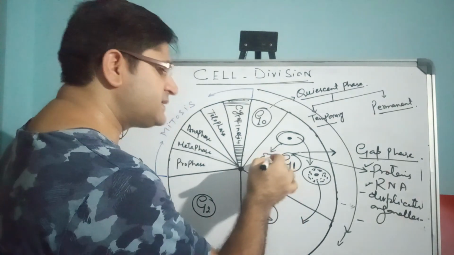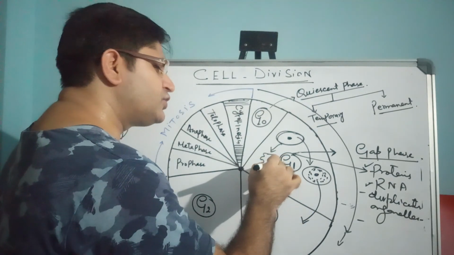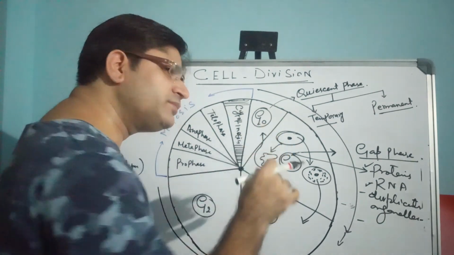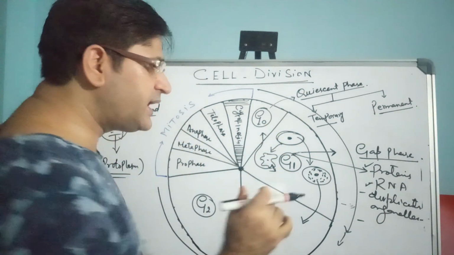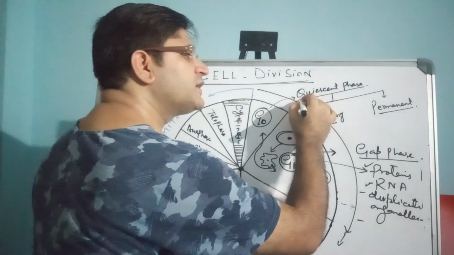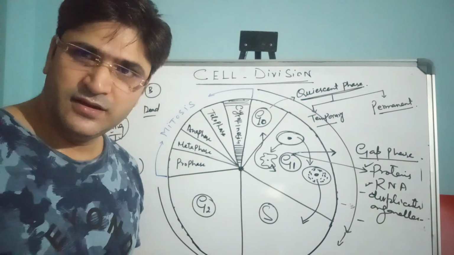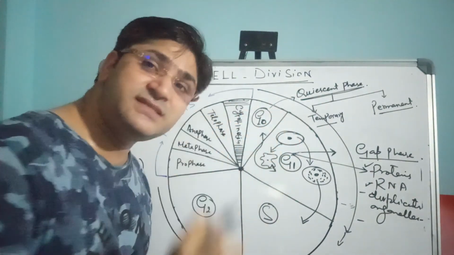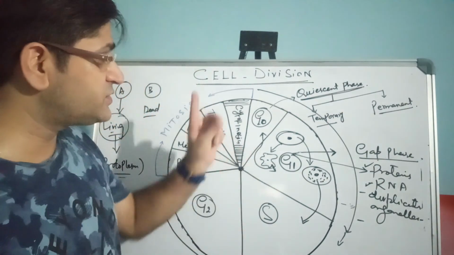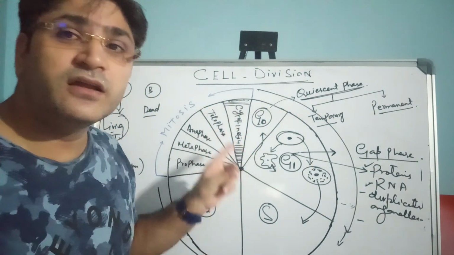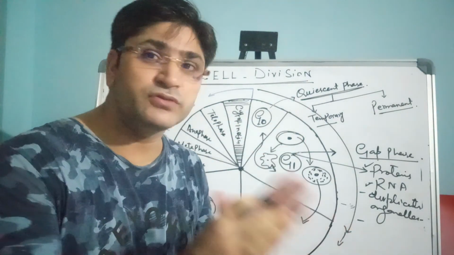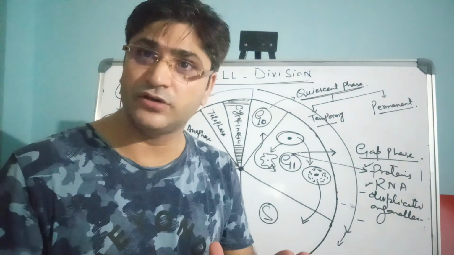So these cells remain in one of the resting phases, that is called the G0 phase. It is also called the quiescent phase. Now this quiescent phase is a resting phase, but it is a metabolically active phase. The cells which remain in this phase are metabolically active, but not proliferative. They do not take part in the proliferation of the cell.